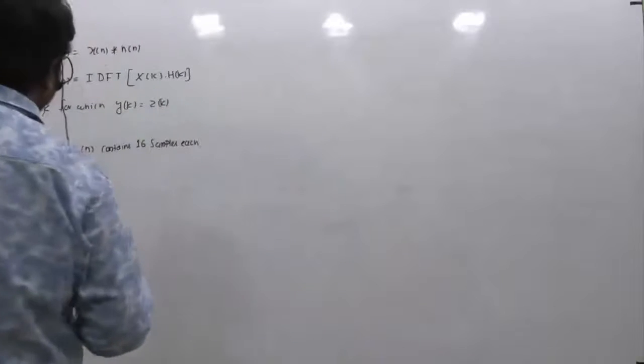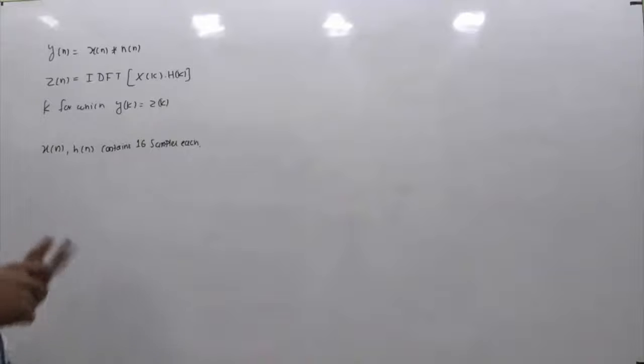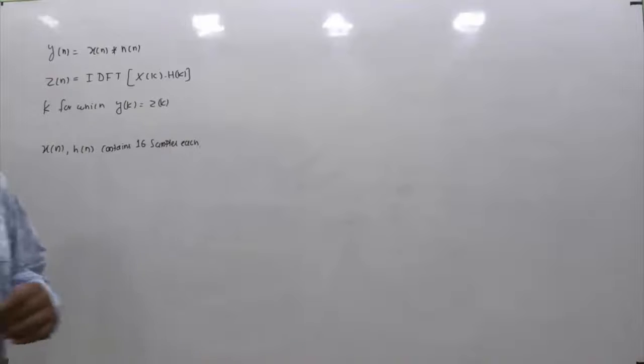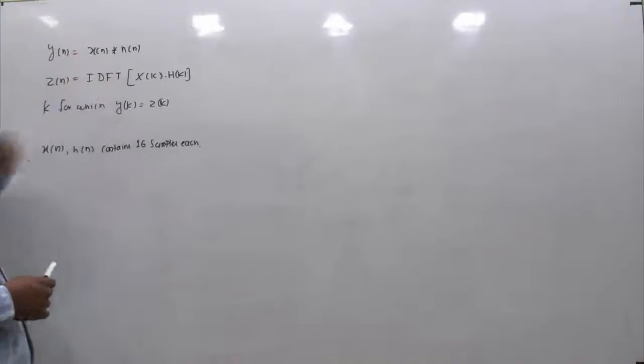So let me summarize what is given in the question. There are two discrete time signals x[n] and h[n], each containing 16 samples. One more signal is defined, y[n], which is the linear convolution of both sequences x[n] and h[n].